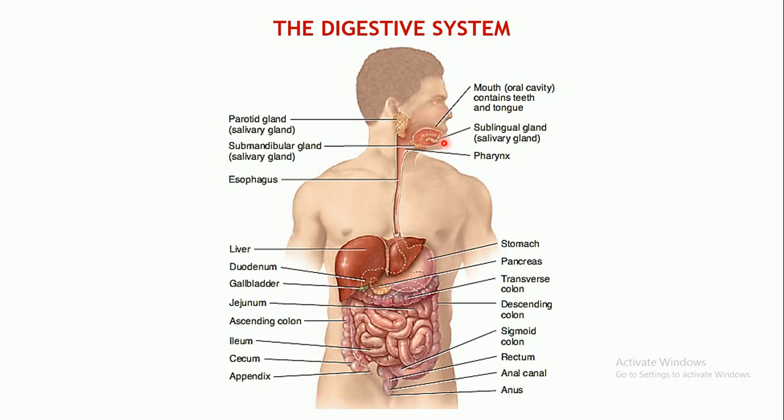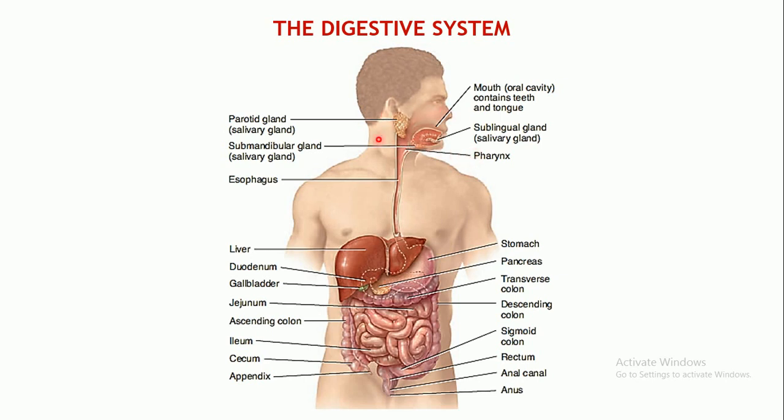Salivary glands are present over here, which secrete saliva, which contains, to a certain extent, some types of digestive enzymes. Of course, we will come to each and every organ and see what the secretions are, what types of enzymes are secreted, and how the digestion exactly takes place.